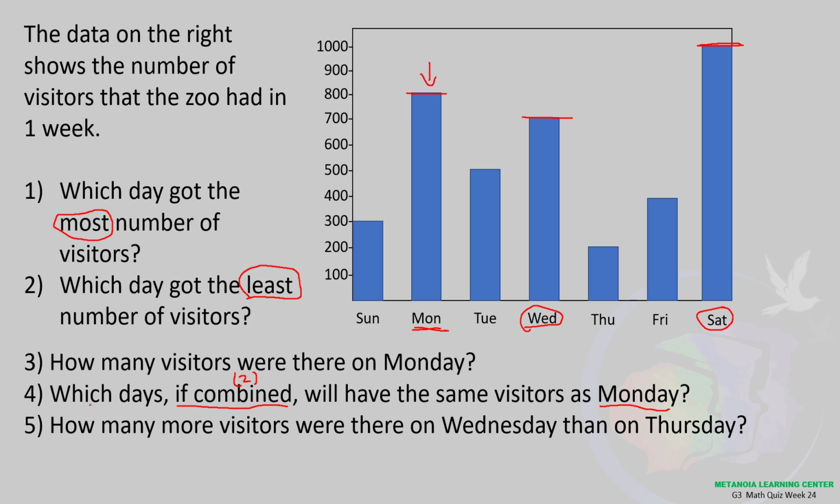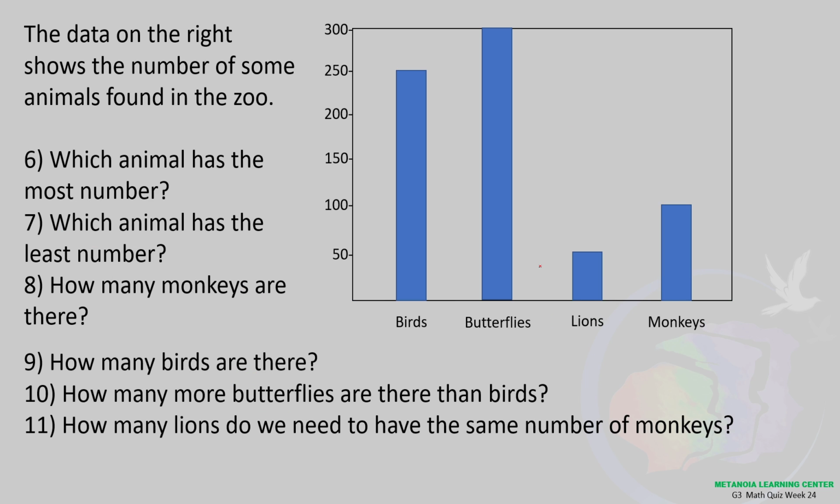Okay, number 5, how many more visitors were there on Wednesday than on Thursday? So we are basically comparing Wednesday and Thursday. How many more? So at this point, you can see that Wednesday has more visitors. By how many? Okay, so if you need more time, like what I've said, you can just pause the video as I proceed to the next graph.